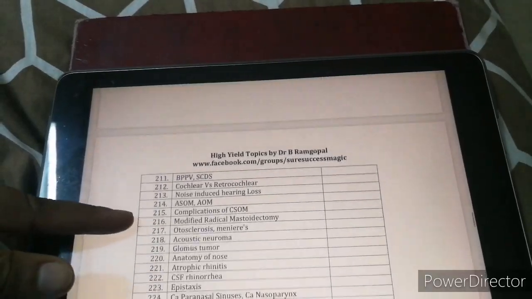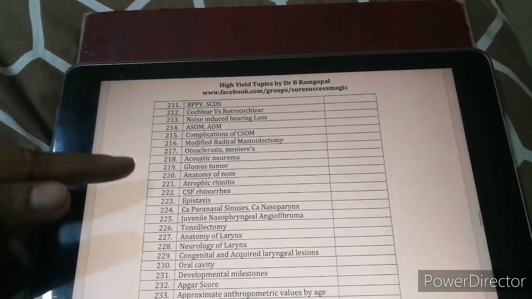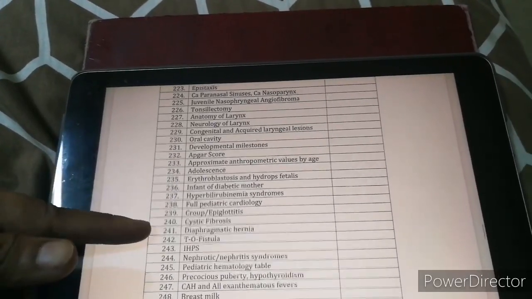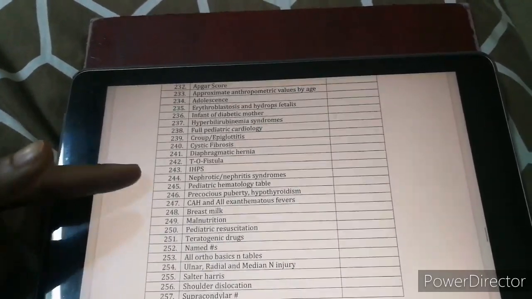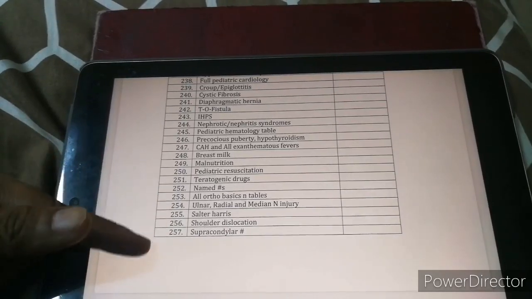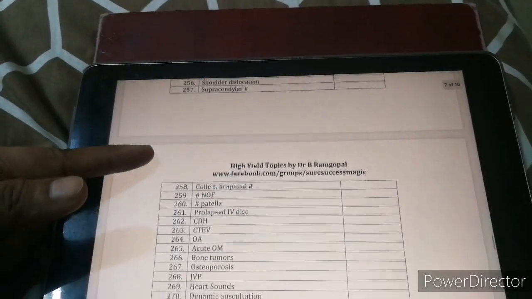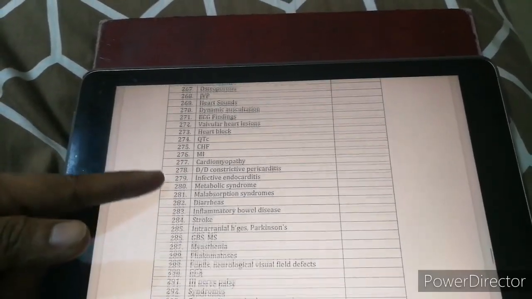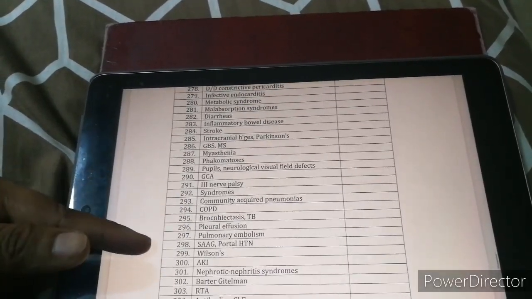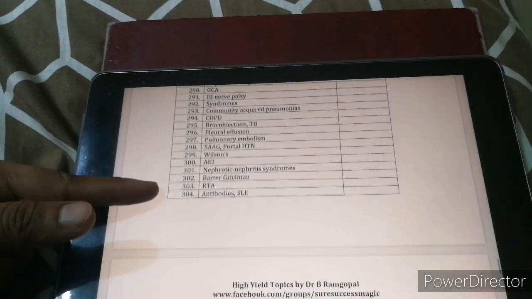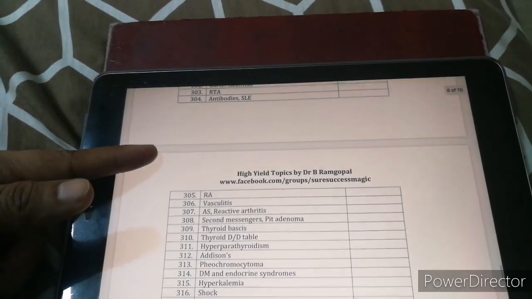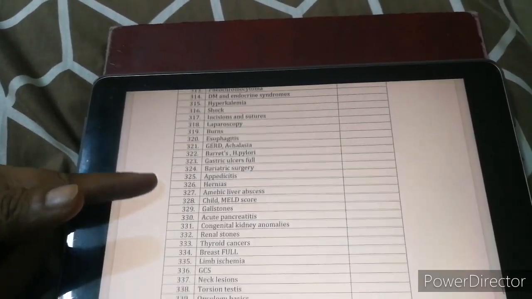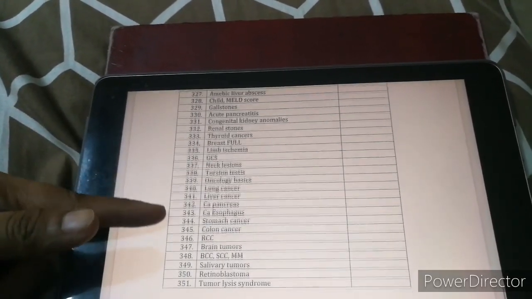So as we go down, I think very soon we'll be entering ENT and entering into the next stuff. Okay. Ortho is here. I think he's going according to his textbook maybe. Okay, you can see how many important topics are there, like 300. I think it's gonna be 400.